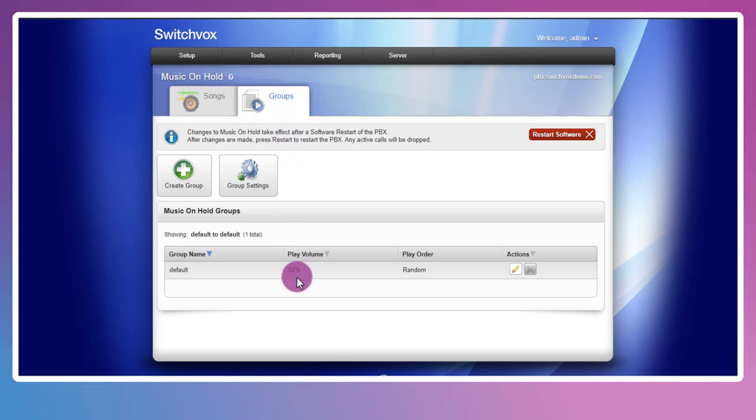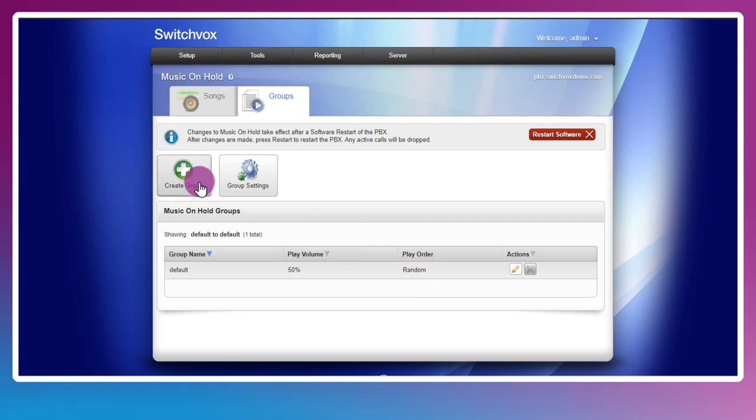So we've got a default with a play volume of 50% and a random play order. If we wanted to, we could add multiple different files and mix those in. If you have a message on hold and then you have some music, we could add those files and specify a play order, or we could randomize the audio as well.